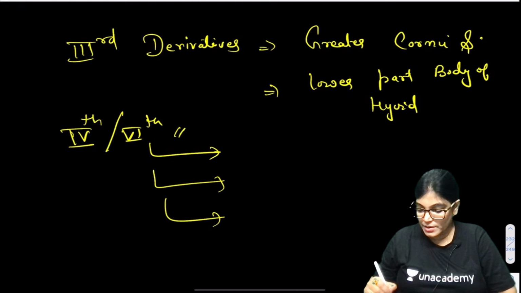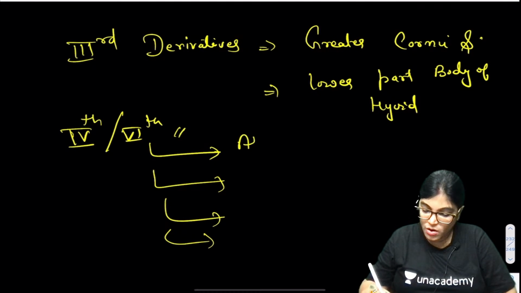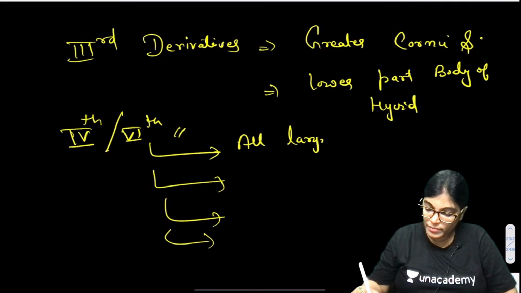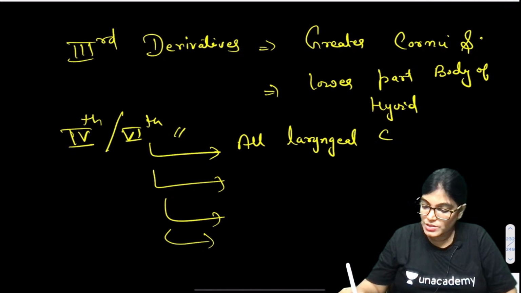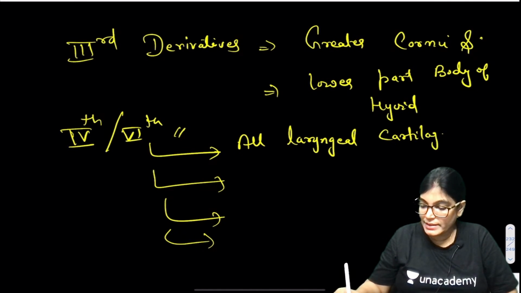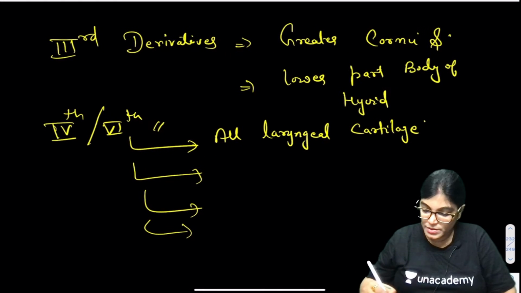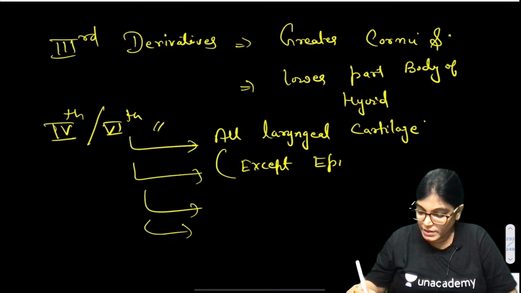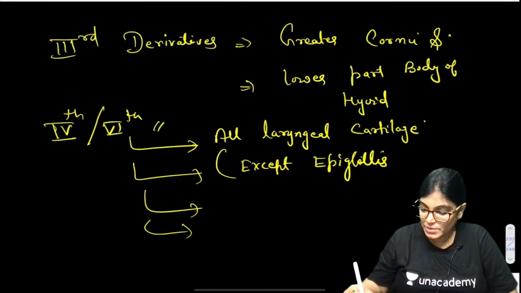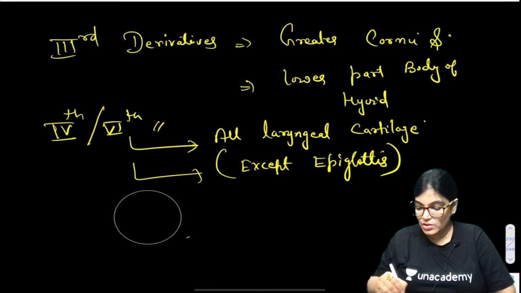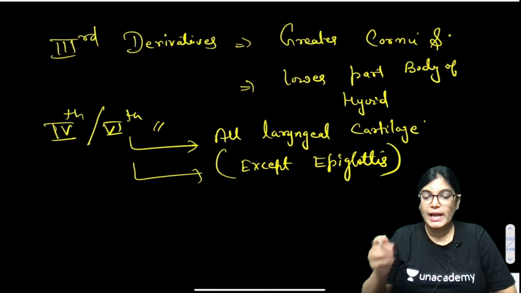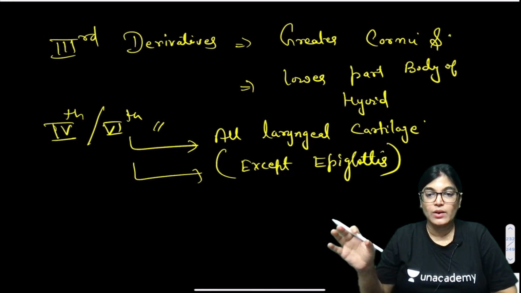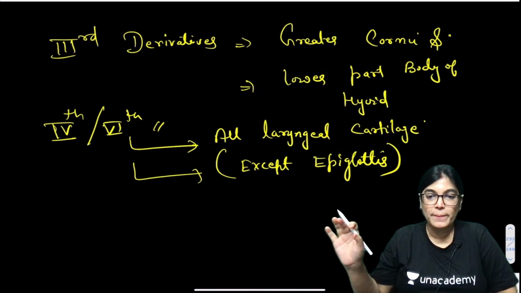The derivatives are, actually in one line you can say, all laryngeal cartilages except epiglottis. So, please note down all laryngeal cartilage except the epiglottis. All laryngeal cartilage means thyroid, cricoid, corniculate, cuneiform, okay.